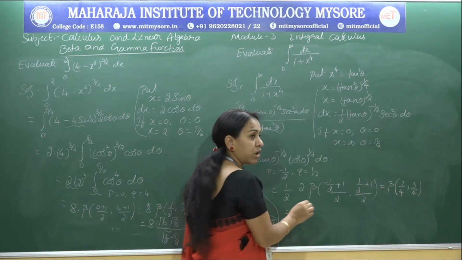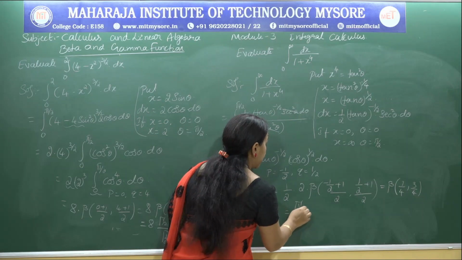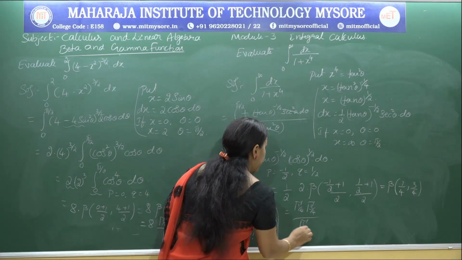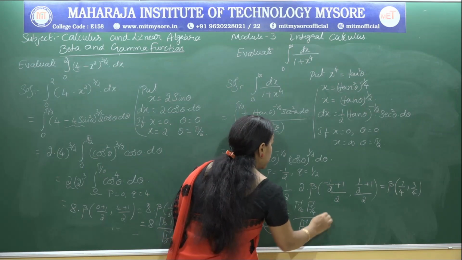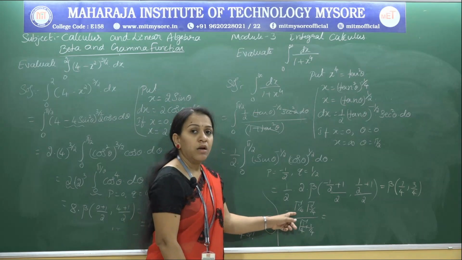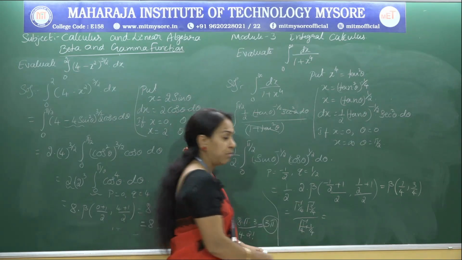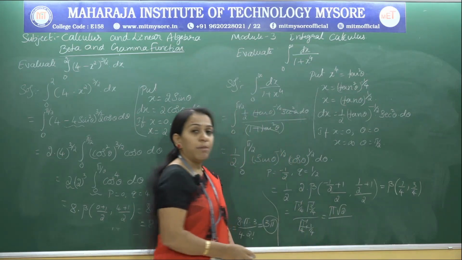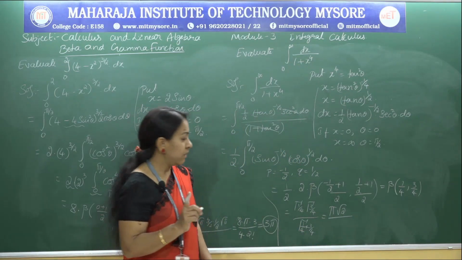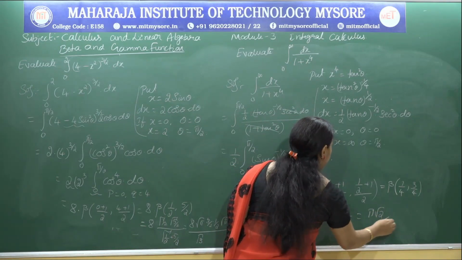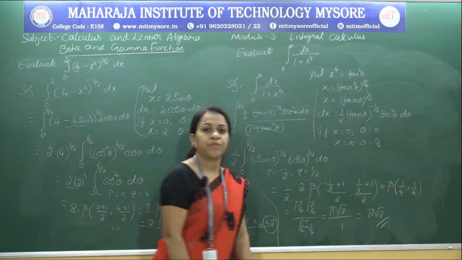So beta 1 by 4 comma 3 by 4 is gamma 1 by 4 into gamma 3 by 4 by gamma of 1 by 4 plus 3 by 4. Using a standard result, gamma 1 by 4 into gamma 3 by 4 is pi into root 2, whole divided by gamma 4 by 4, which is nothing but gamma 1, which is 1. So the required result is pi root 2.